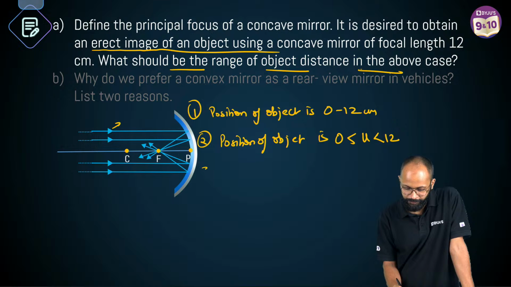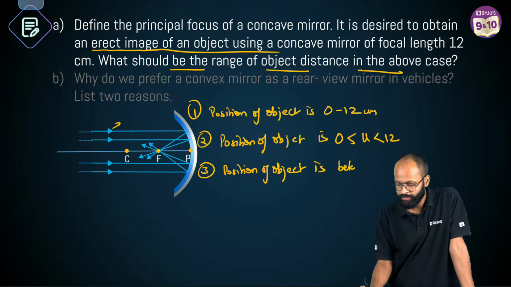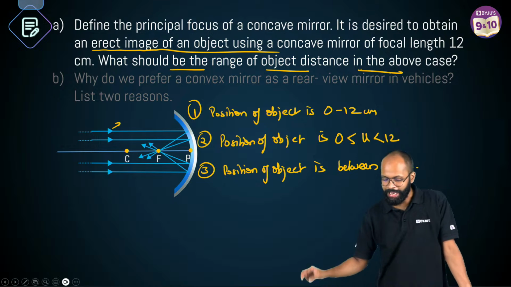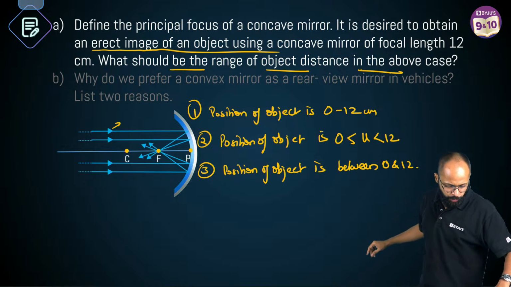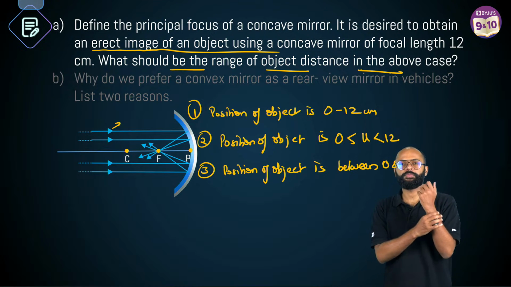Third: position of object is between 0 and 12. I have given you 3 methods. 3 students wrote these 3 answers. Which one do you think will get full marks?